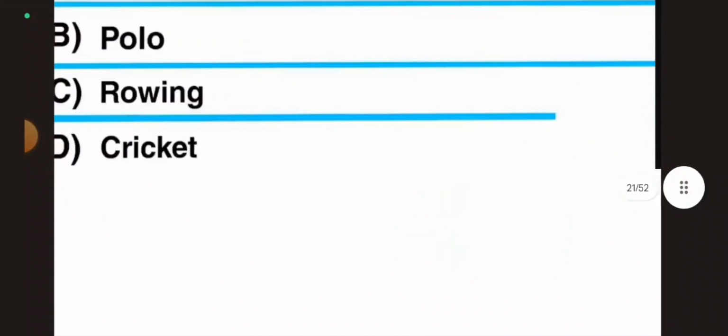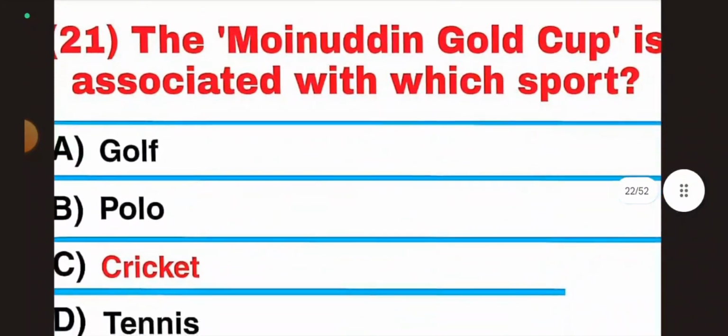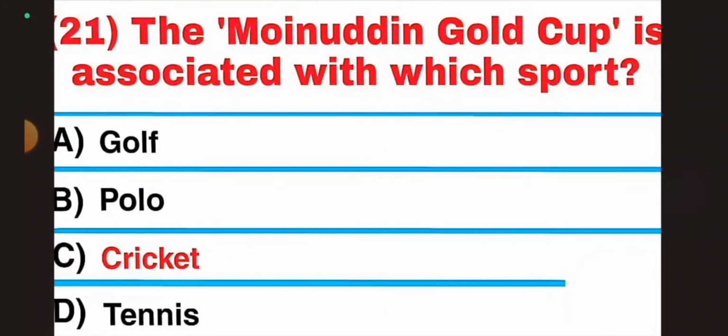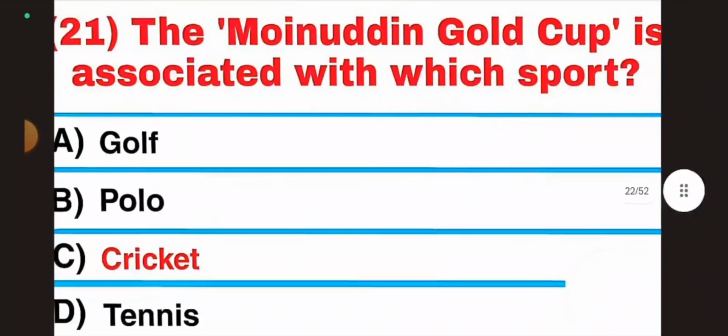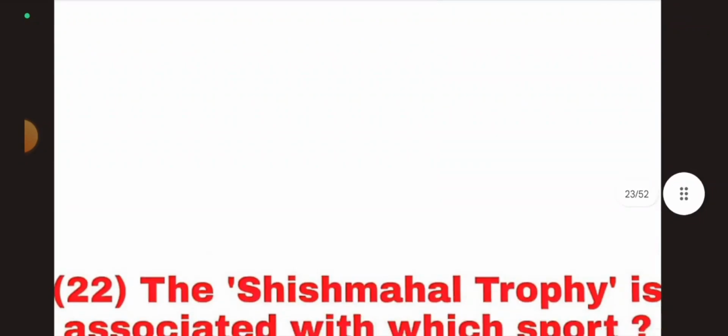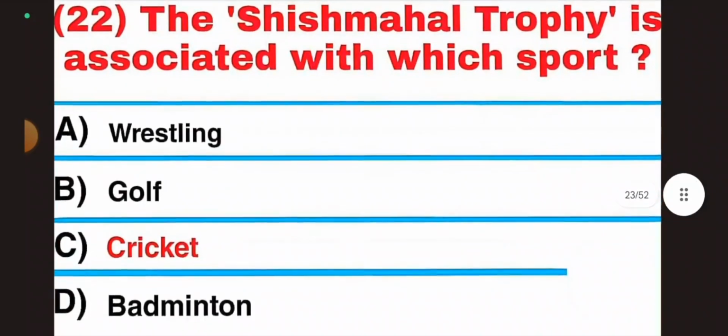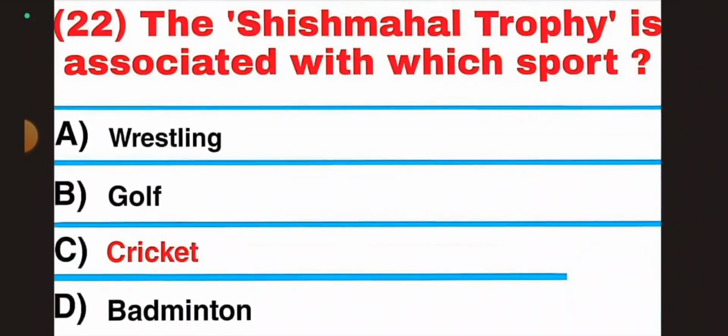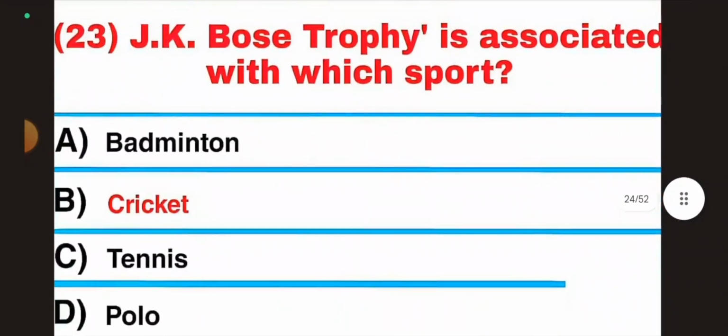Answer, golf. Question 21, Moinuddin Gold Cup is associated with which sport? Answer, cricket. Question 22, the Sheesh Mahal Trophy is associated with which sport? Answer, cricket. Question 23, J.K. Bose Trophy is associated with which sport? Answer, cricket.